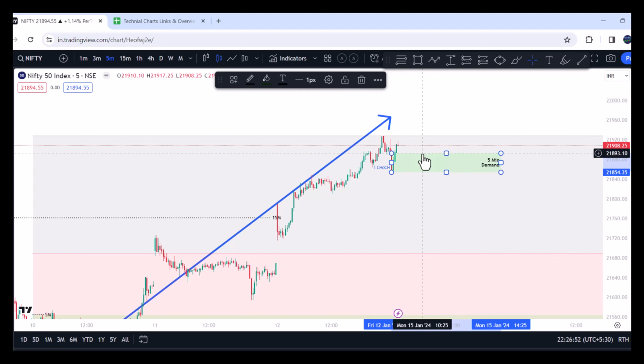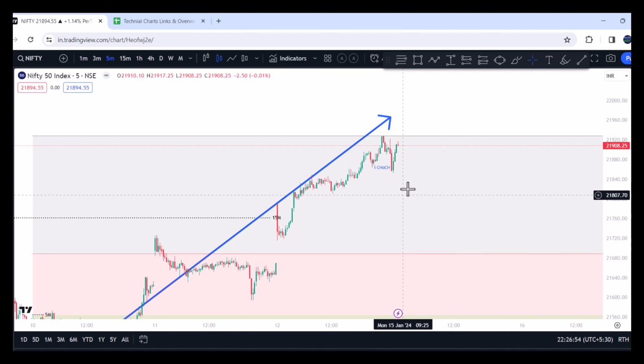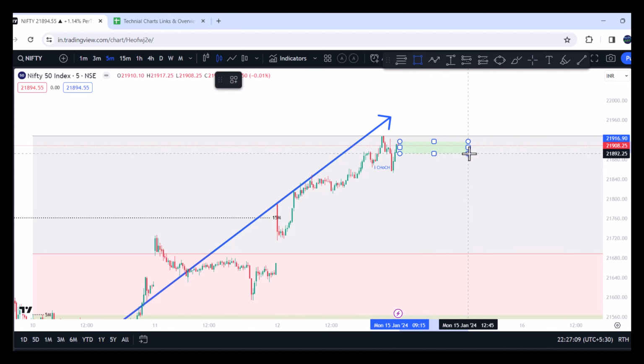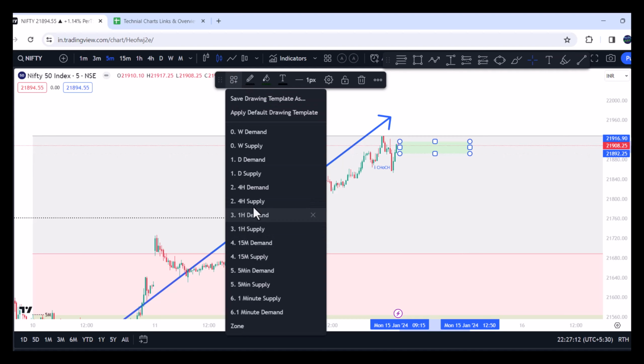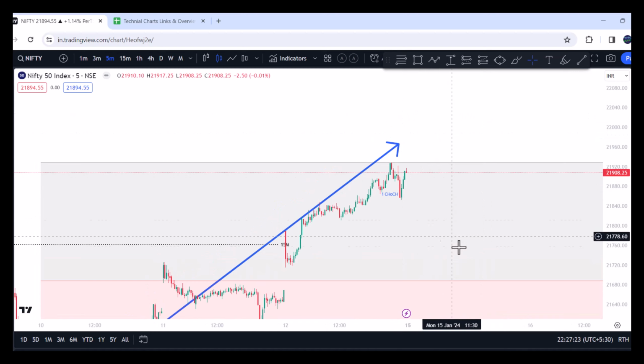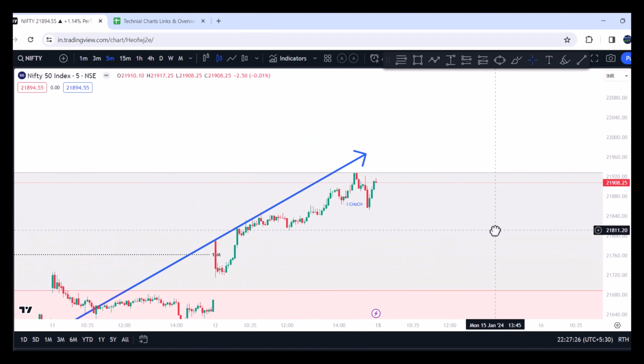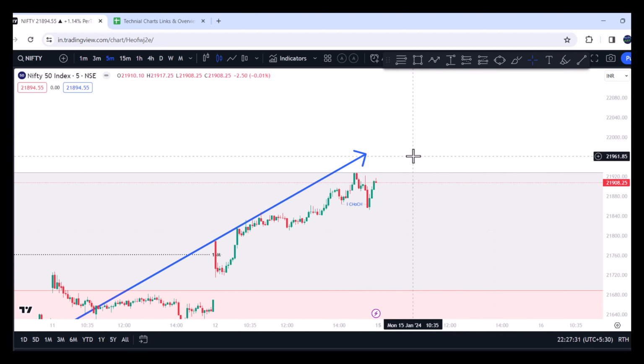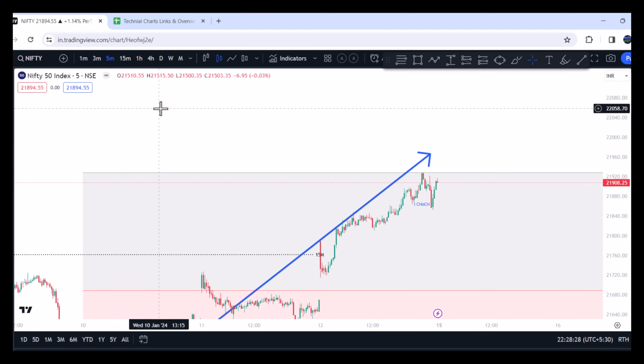In case market, let's say, opens gap down, that means already internal change of character on the downside. And if it opens gap down and closes a 5 minute candle below this, that means there is an internal break of structure. Then this candle will become our supply zone on the 5 minute time frame. So this is how basically we decide whether we want to go long or we want to go short, depending upon where the market is opening, and then whether it is sustaining above that particular swing high level or is it breaking down, and how the structure is formed. So this is our Nifty plan.